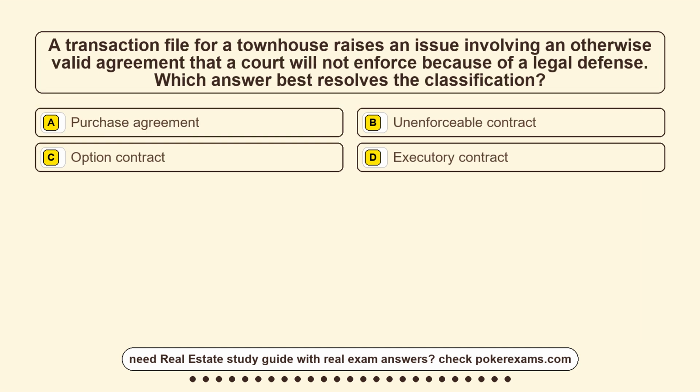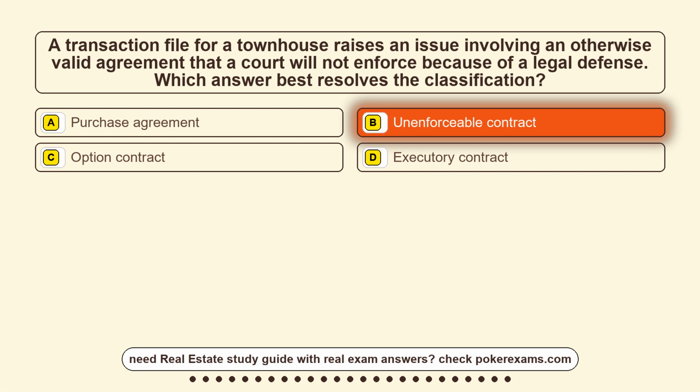Question 24. A transaction file for a townhouse raises an issue involving an otherwise valid agreement that a court will not enforce because of a legal defense. Which answer best resolves the classification? Option A, purchase agreement. Option B, unenforceable contract. Option C, option contract. Option D, executory contract. The correct answer is option B, unenforceable contract.